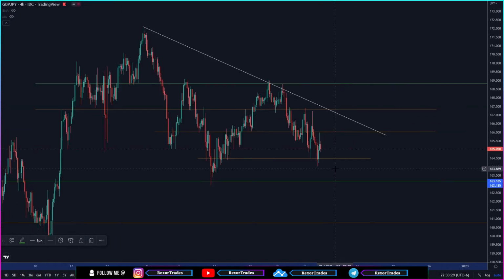However, if we see GBPJPY making a break and close below this major support level with further bearish momentum, there could be some sort of fake outs over here as well. So to avoid such fake outs, we should wait for a proper break and close below this key level from GBPJPY and then wait for some sort of a structure to be formed over here, something like this kind of structure, like some small pullback.